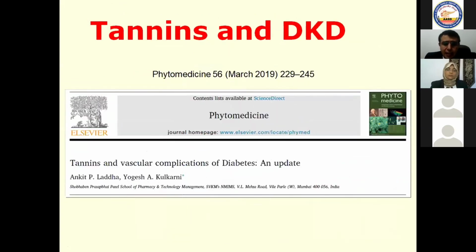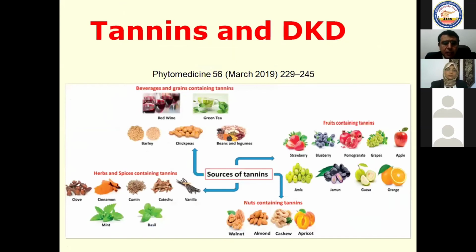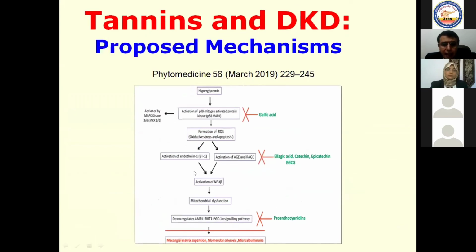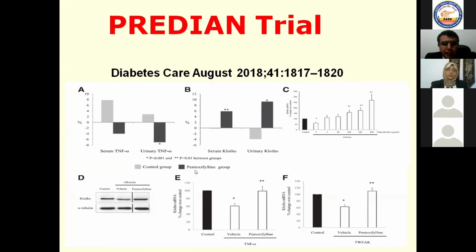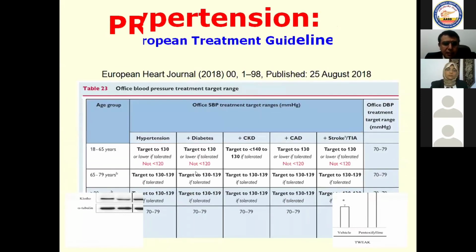What about tannins and diabetic kidney disease? They have found that tannins, sometimes from different types of food, as we can see, may act as antioxidants and antifibrotic agents, and they may preserve the kidney function, the GFR. And here, the PREDIAN trial has shown another benefit for pentoxifylline, which has retarded the progression of diabetic nephropathy, as you can see in this trial.